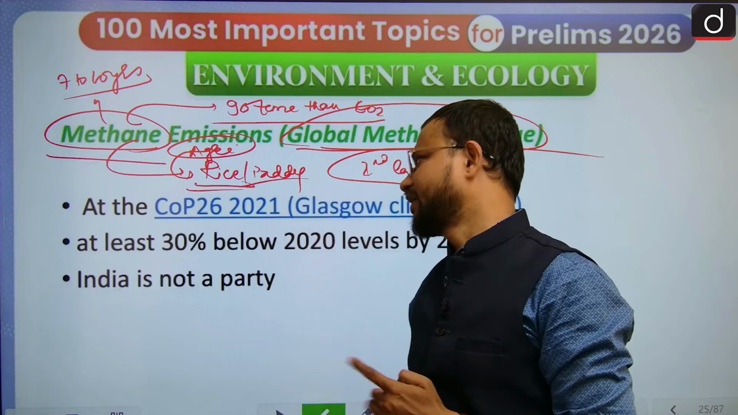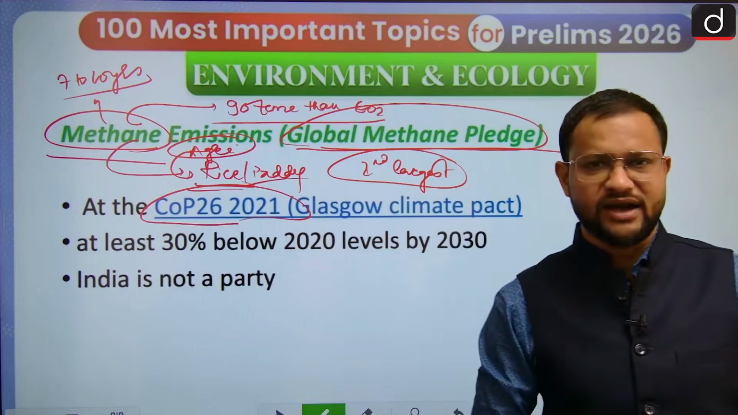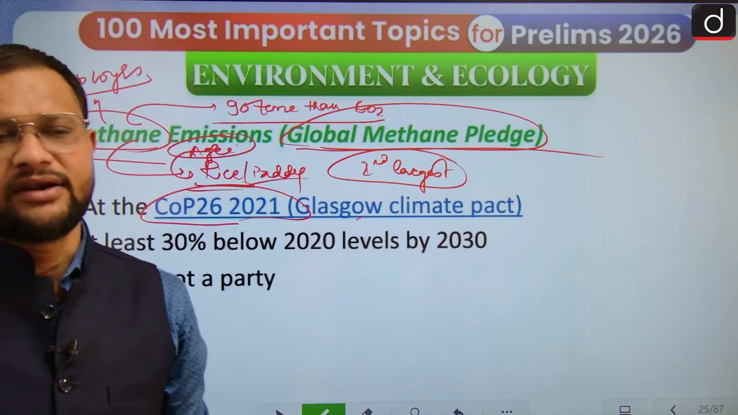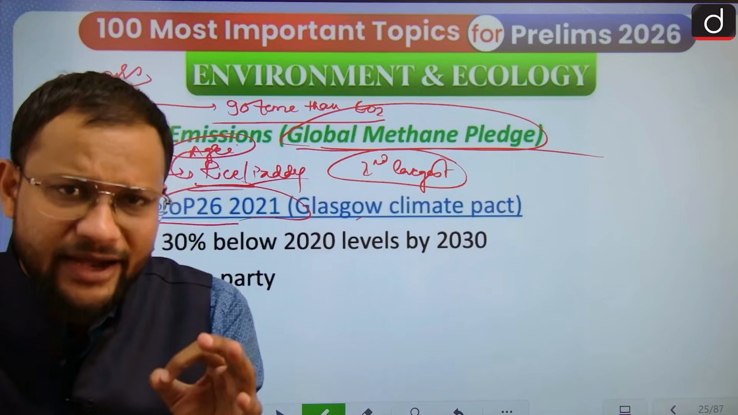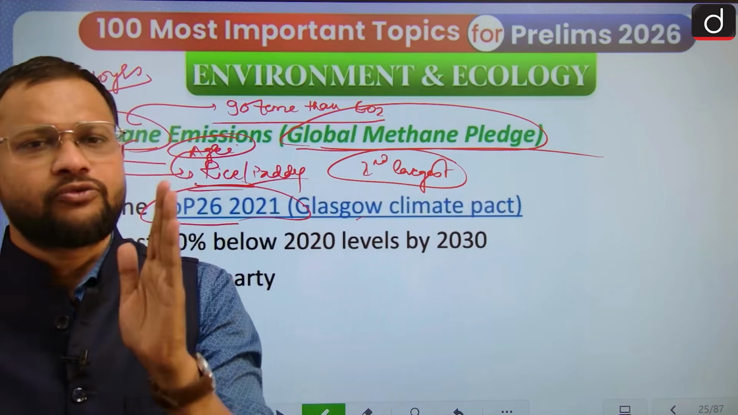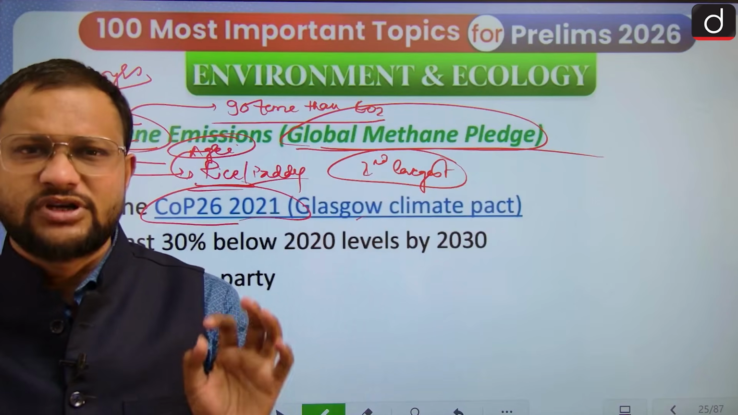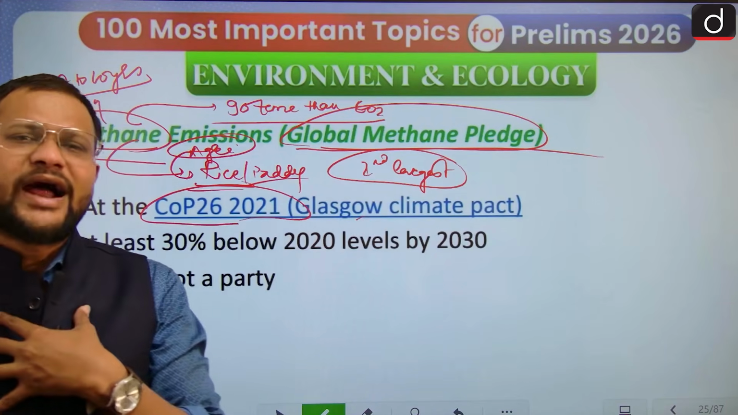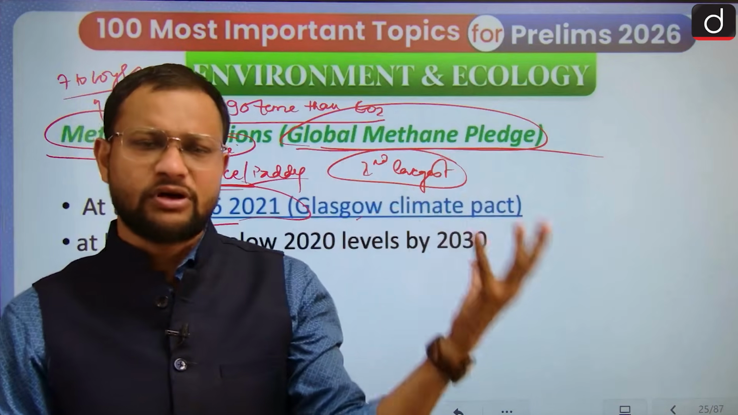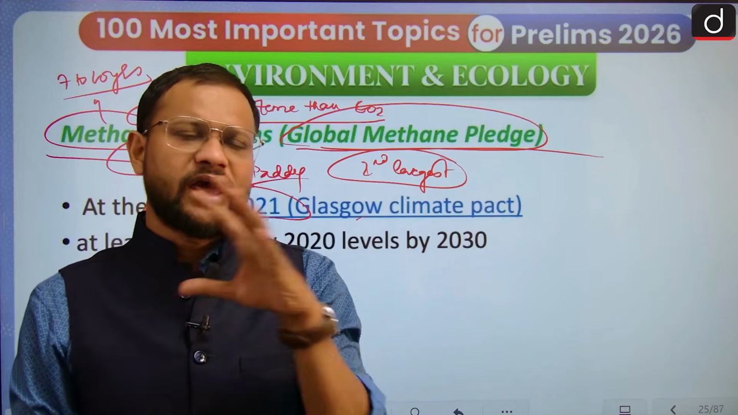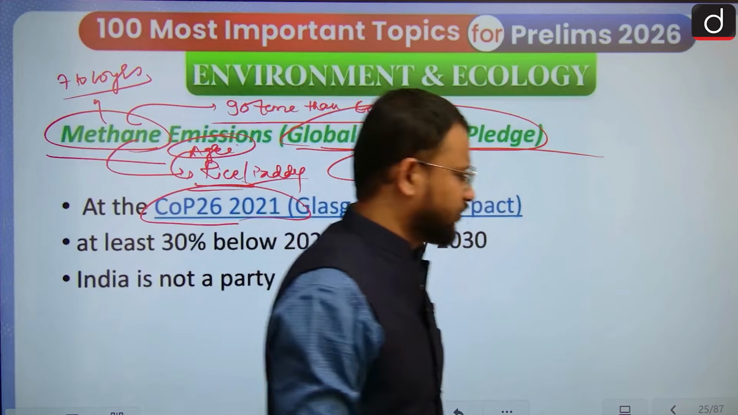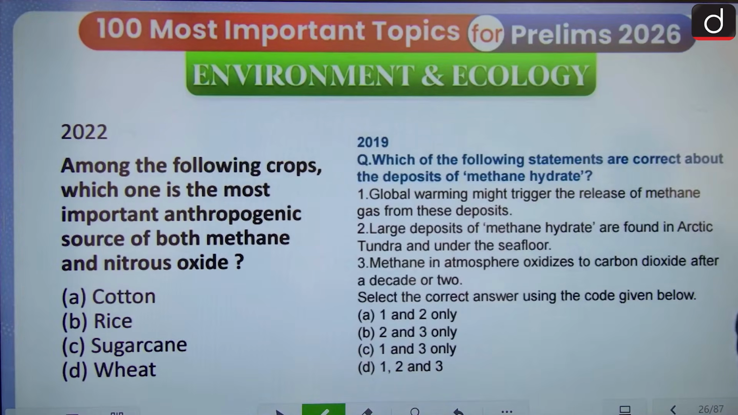Countries took this pledge at COP26, the Glasgow Climate Summit in Britain, and decided to target a 30% reduction of methane by 2030 from the 2020 level. That is the target. But remember, because we are a developing country and have already set ourselves targets for net zero carbon and others, we have not committed ourselves to the global methane pledge. So remember, India is not party to this convention.